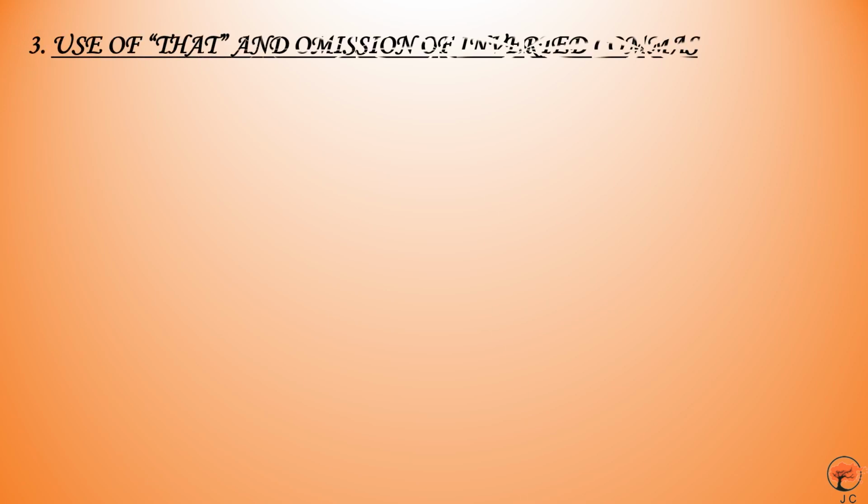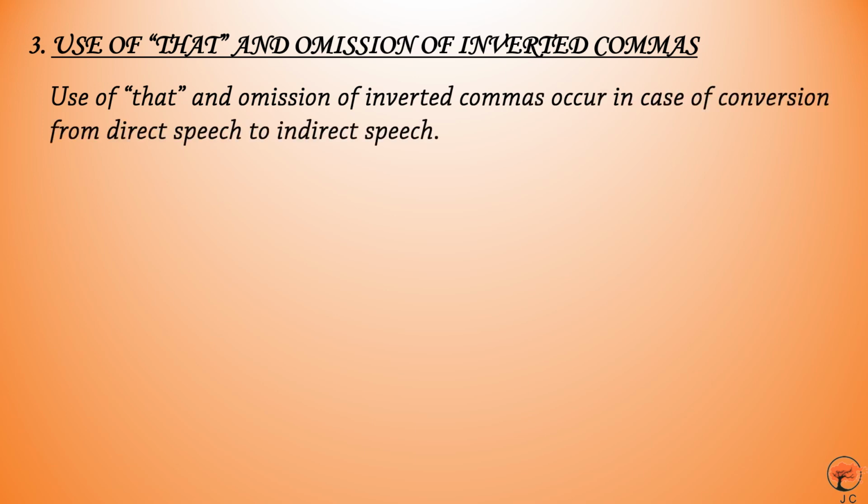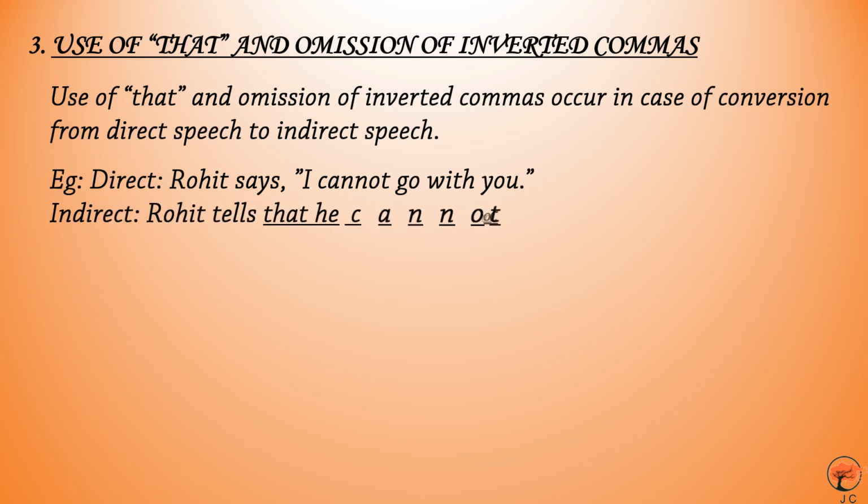Three, use of that and omission of inverted commas. Use of that and omission of inverted commas occur in case of conversion from direct speech to indirect speech. For example, in direct speech, Rohit says, "I cannot go with you." In indirect speech, it will be, Rohit tells that he cannot come with him.